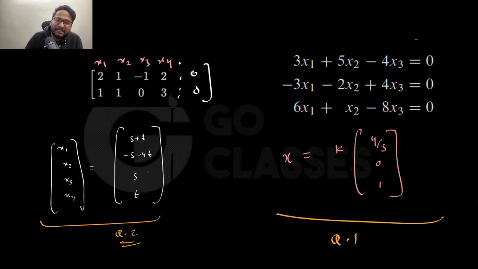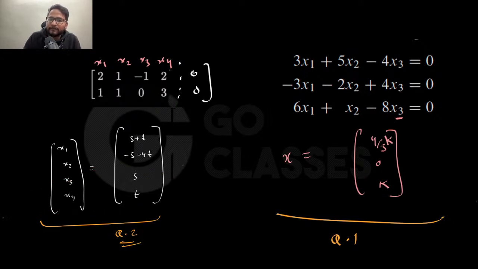That's why I have made the x3 and x4 as s and t, right? Here this x3 was the free variable only. That's why I have made this x3 as k. So let me write like this only. So it is basically, let me multiply by the k inside. It is k. It is k. So I made this x3 as k, and here I made this x3 and x4 as s and t, right? Because those were the two free variables.